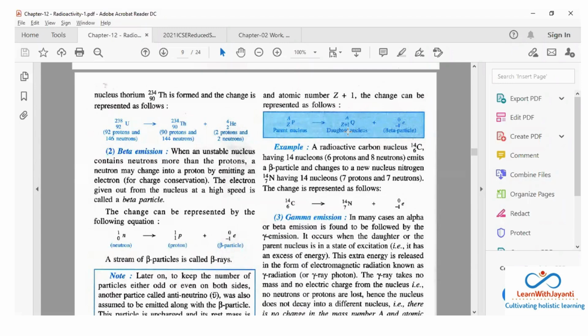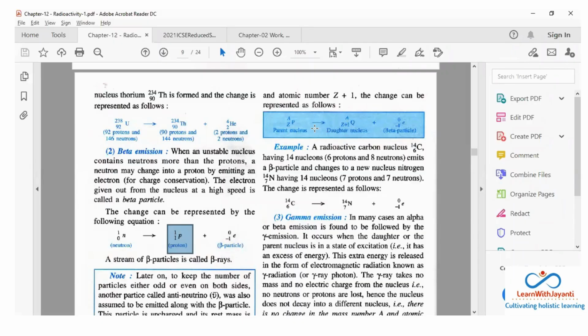See, when a beta particle is coming out, that beta particle is coming out of a neutron. What is the neutron doing? It is emitting one proton. So that proton will be added to the existing nucleus and it will give a new element. Okay, it's a new element, it's a new daughter nucleus. So just see the difference between parent nucleus and the daughter nucleus. If you see, atomic number is increasing by 1 but the mass number is remaining same. Did you understand? So this one proton is getting added to the parent nucleus, keeping the atomic mass same.